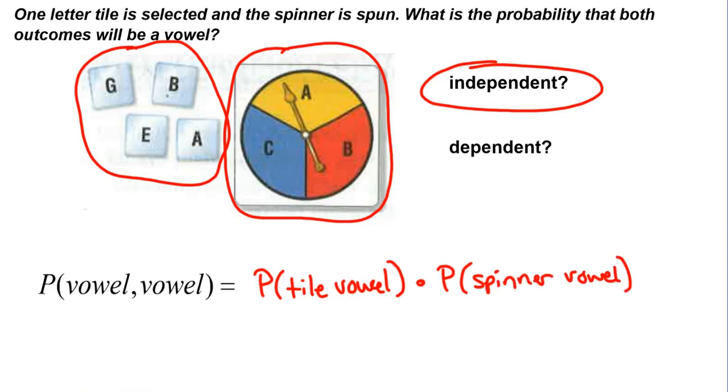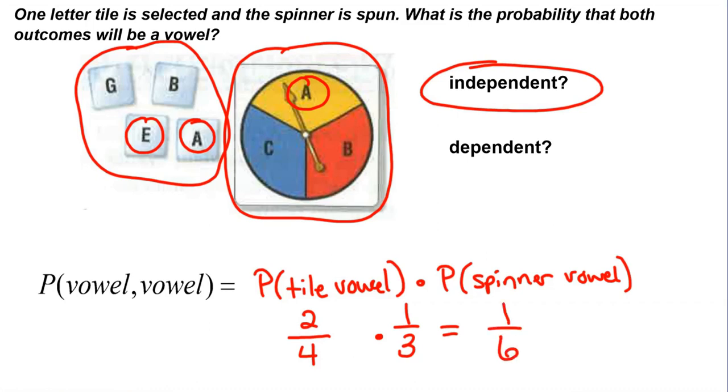So if I look just at the tiles, there are 4 tiles, so there's 4 possible outcomes. And E and A are the 2 vowels. So there are 2 out of the 4 that are vowels. So the probability of getting a tile vowel is 2 out of 4. And the probability of getting a spinner vowel is only 1 out of 3. So I multiply these probabilities together. 2/4 times 1/3 is 1/6,